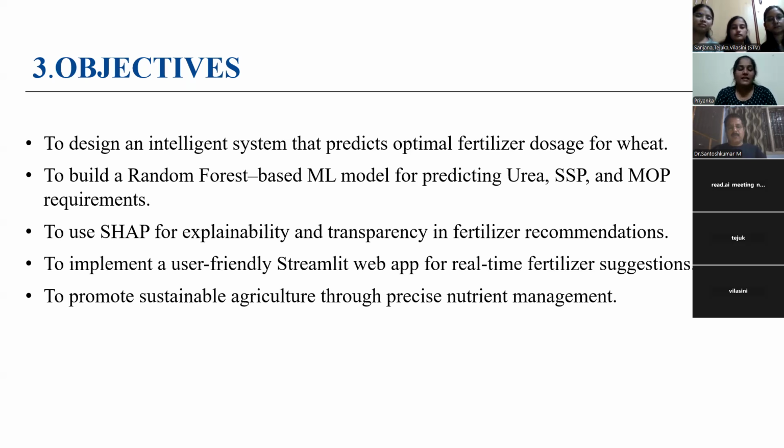And next, we have implemented a user-friendly Streamlit web app for real-time fertilizer suggestion. And the last objective is to promote sustainable agriculture through precise nutrient management. Means here the main objective is to promote sustainable agriculture through nutrient management.